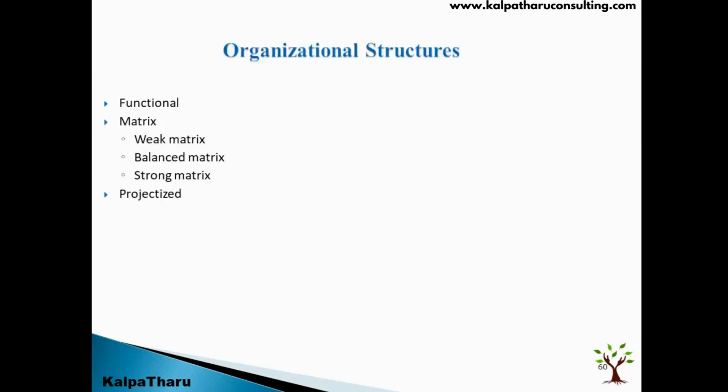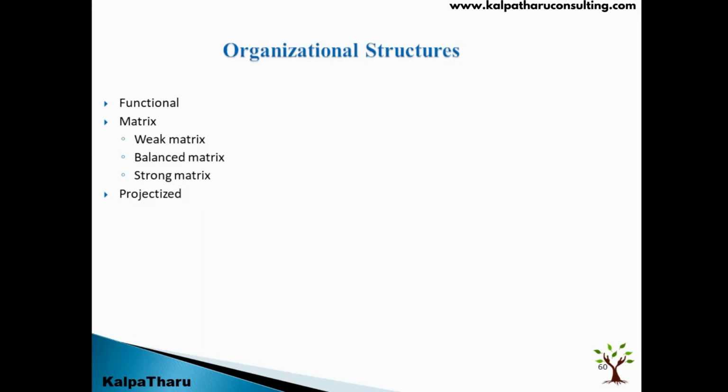So now when we are looking at organizational structure, these are the different organization structures. So why do we look at the organization structure? See, you can understand the authority level of the project manager based on the organization structure. So from the exam point of view, when they are going to ask a question and you have to decide on the authority level of the project manager, you look at the question whether they have mentioned a functional organization, a matrix whether weak, balanced or strong, or a projectized organization. So accordingly, you can decide on the authority level of the project manager.